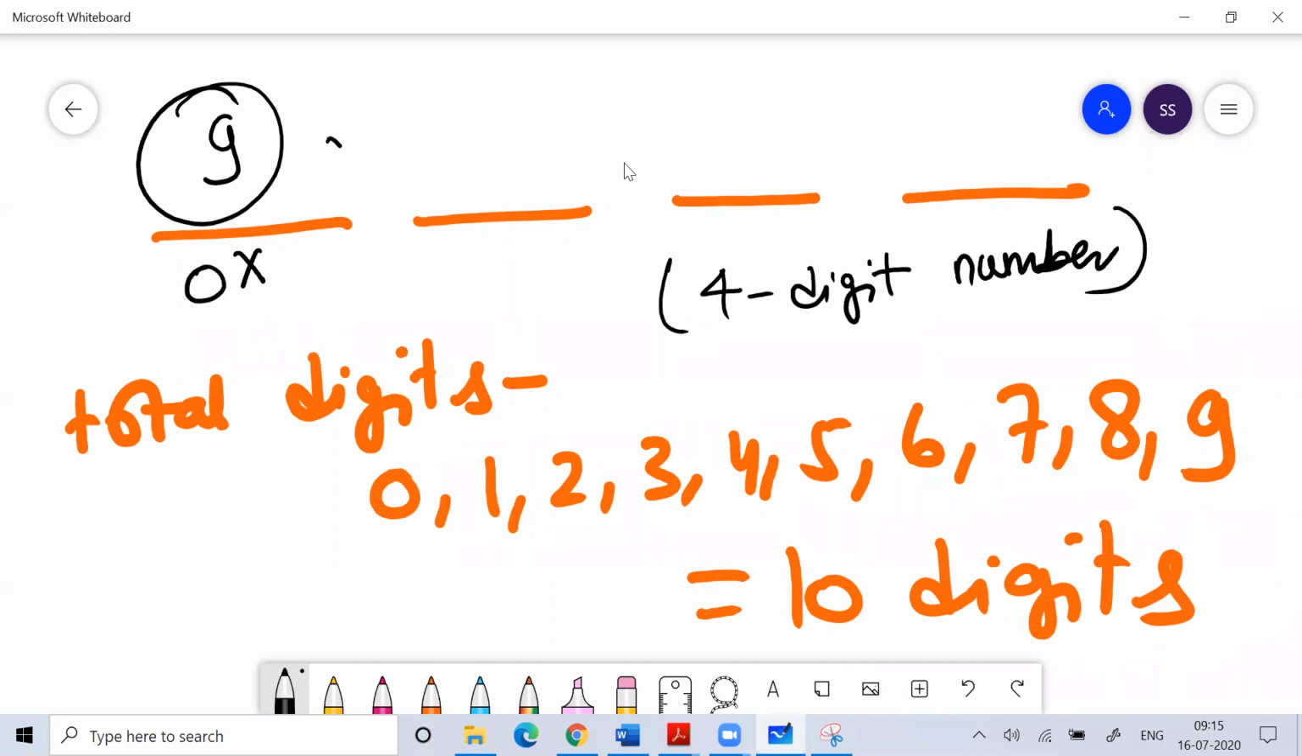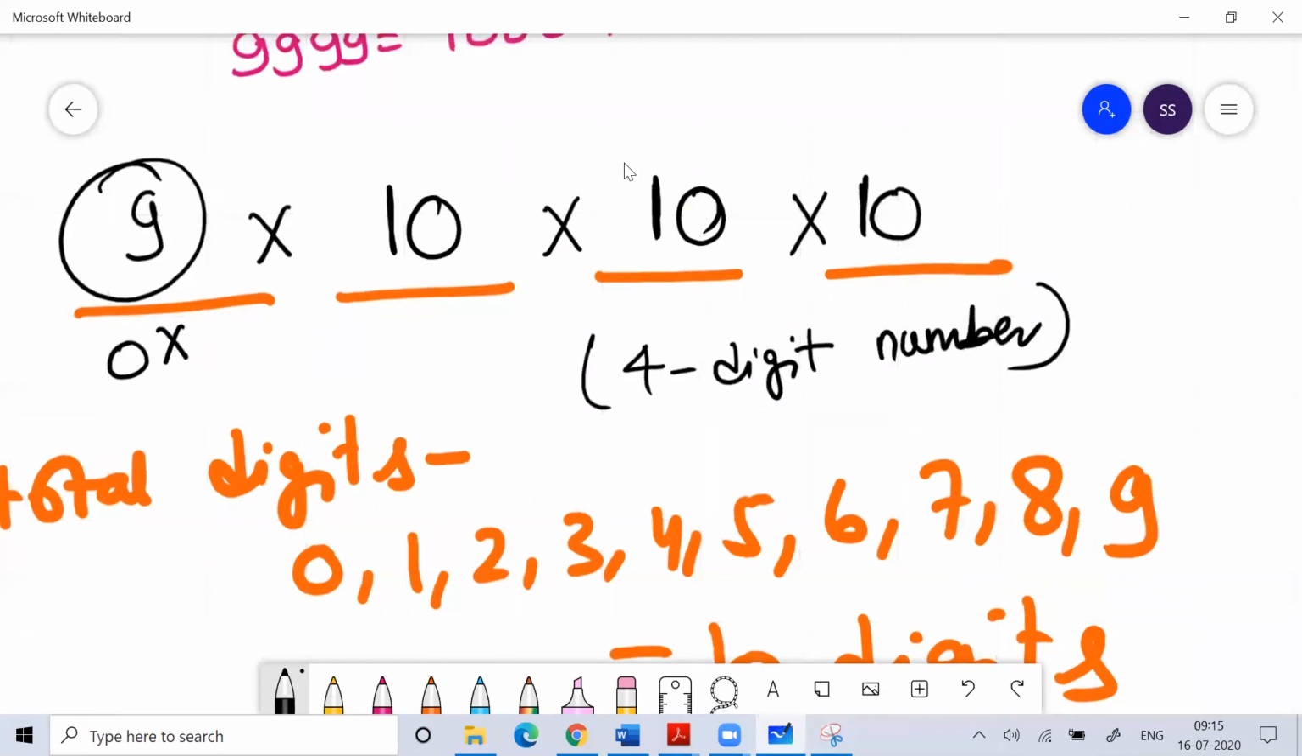Then how many digits can come in hundred place? All the 10 digits can come. How many digits can come in tenth place? All the 10 digits can come. How many digits can come in unit place? All the 10 digits can come. So how many 4-digit numbers are there? We can say total 9,000 4-digit numbers are there.